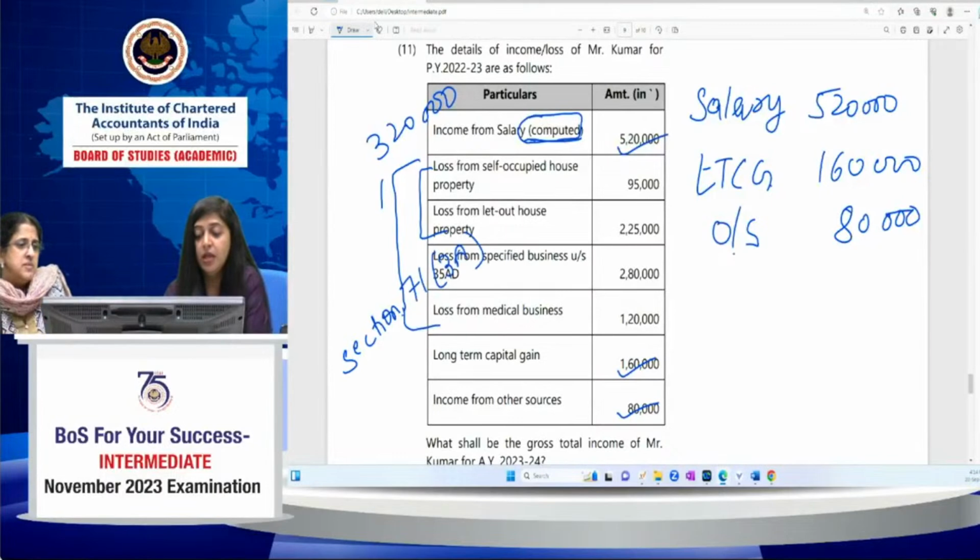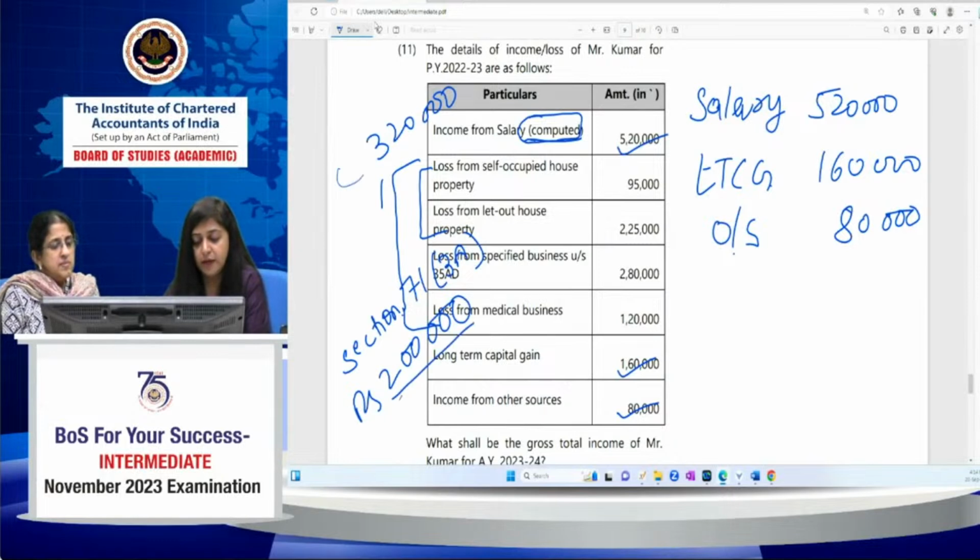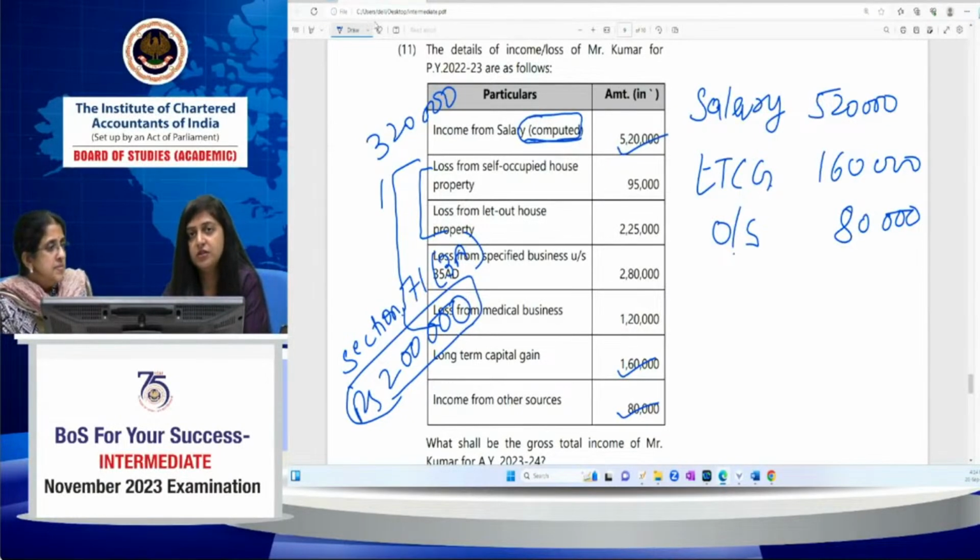But as per section 71(3)(a), in case you have a loss from house property and you have income under any other head, you can set off the loss from house property against that other income only to the extent of rupees 2 lakh. You can't set off the loss from any other head more than 2 lakh. You can have the loss from house property in case of let out more than 2 lakh, but you can't set it off against any other income. So you can set it off only up to 2 lakh, against your salary income, long-term capital gain and other sources. You can set it off against all the 3 incomes.